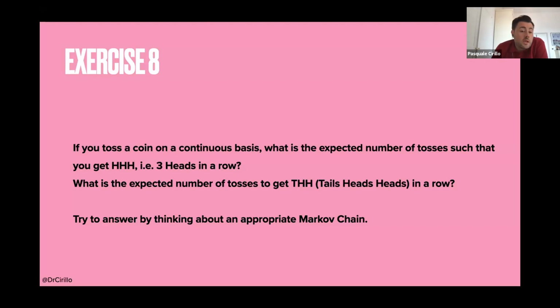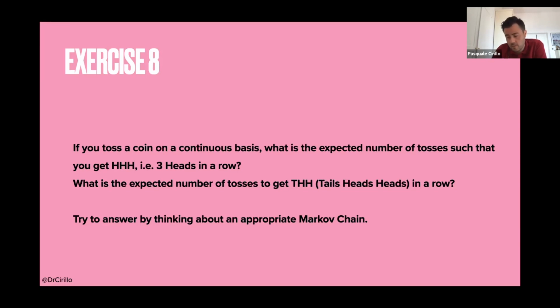Or I can also be in the situation in which I already tossed the coin and I'm in front of a tail, and I say, okay, from now on, I want to see what happens. So that was the first question. And the second question is essentially, what is the expected number of tosses in which instead of having head, head, head, I have tails, heads, heads? So I have THH instead of HHH.